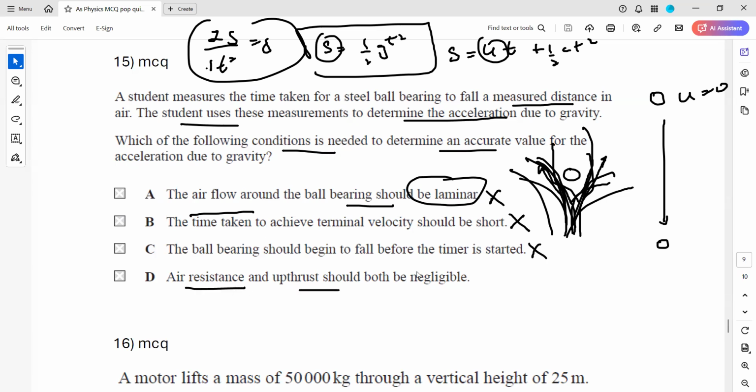Air resistance and the upthrust both should be neglected. That is what we want. We don't want the air to oppose the motion of the ball bearing, and the upthrust is an upward force which the fluid applies. We want to neglect that upward force, because both these forces reduce the acceleration: upthrust acts upward and the viscous drag force also acts upward. So we should ignore both of them. That's why D should be the valid answer for this.